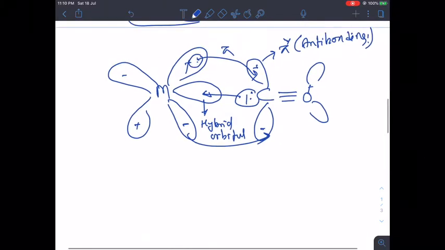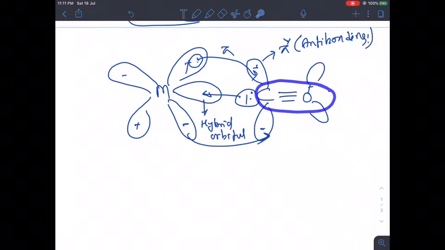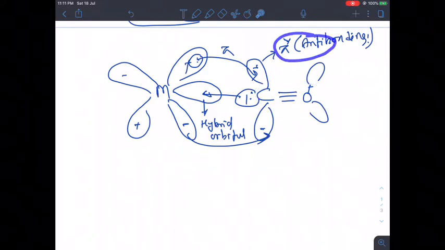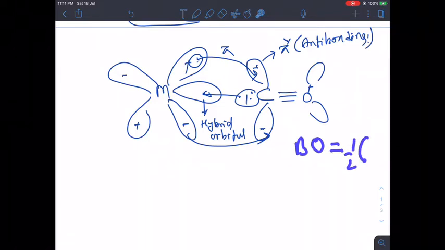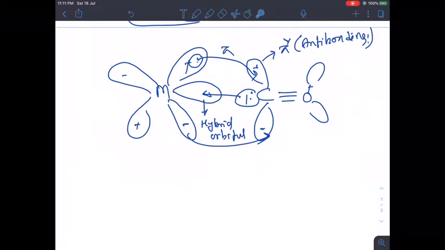So, if the metal has more donating power, then the more it will donate electrons here, and if it is donating more and more electrons, the bond strength of this will decrease. Why? Because it is receiving electrons in anti-bonding, and you know that bond order for any species, especially diatomic, is half of bonding minus anti-bonding electrons. So, if you are adding electrons in anti-bonding, then bond order will decrease and bond length will increase.